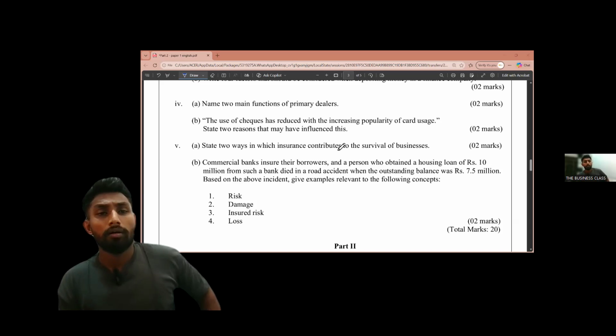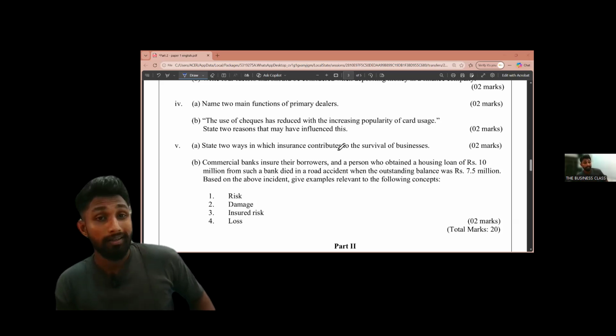We are discussing the other function of primary dealers. We have discussed the first function, bidding in the primary market. Then the next function is creating a secondary market.